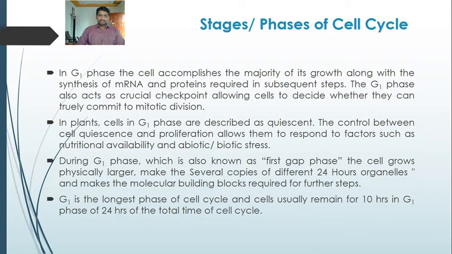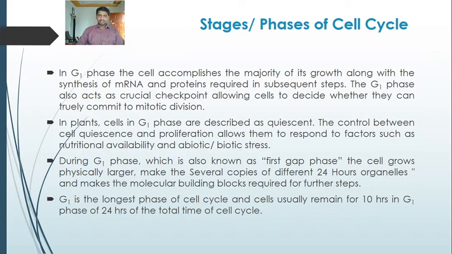So, in the G1 phase, also known as the first gap phase, the cell grows physically, it becomes larger, makes several copies of different cell organelles, and makes the molecular building blocks required for the further steps. G1 phase is the longest phase of the cell cycle and cells usually remain for 10 hours in G1 phase of 24 hours of the total time of cell cycle.